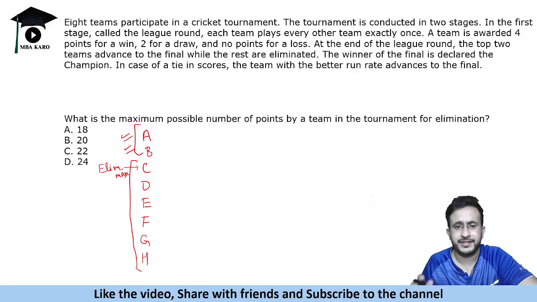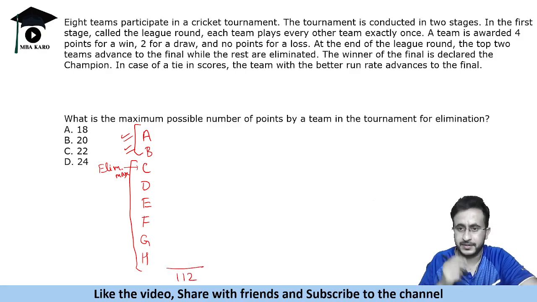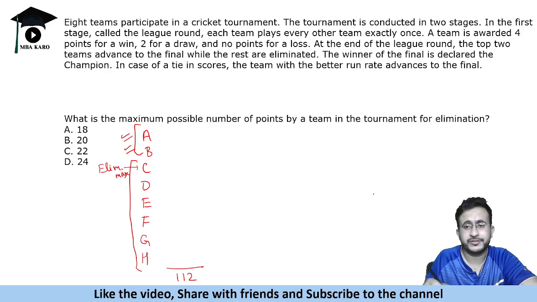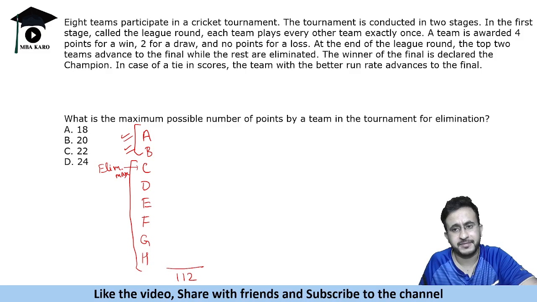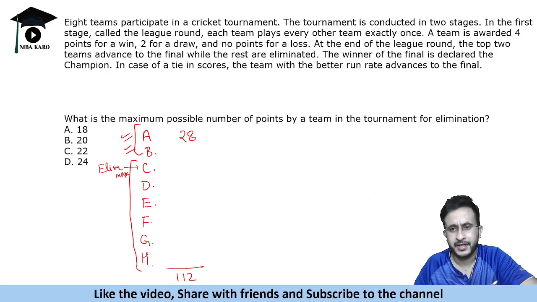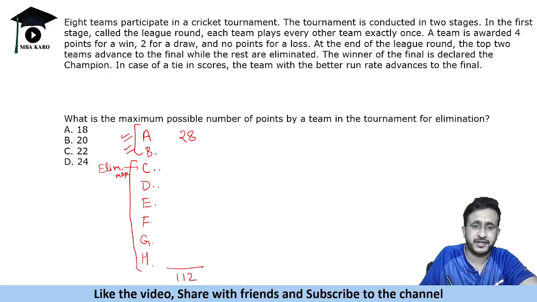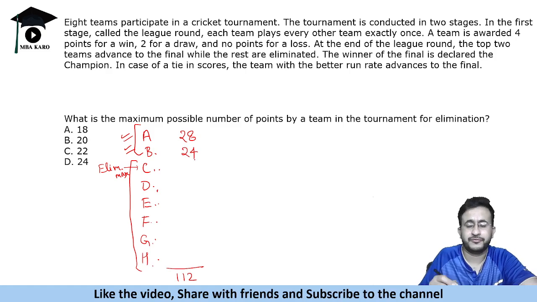Now the trick here is, see, total is 112 points. Okay, 112 points possible. Now what we do is, suppose A wins all matches. If A wins all matches, how many points will it get? A beat B, beat C, beat D, E, F, G, H. So A can get maximum 28 points. Suppose B wins all matches, but B cannot win against A because A has already won against B. So B wins 1, 2, 3, 4, 5, 6 matches, so B gets 24 points.